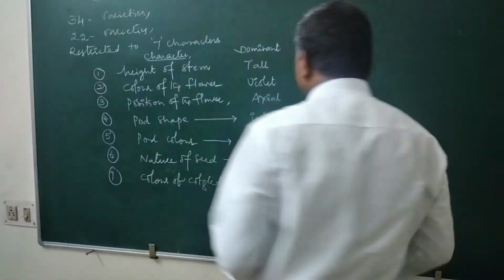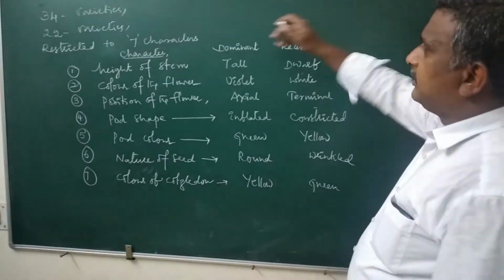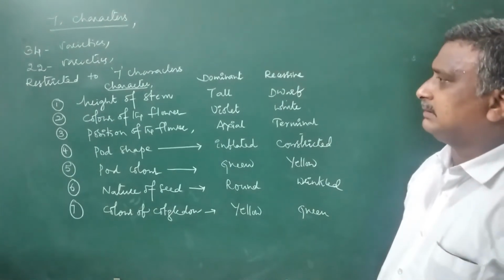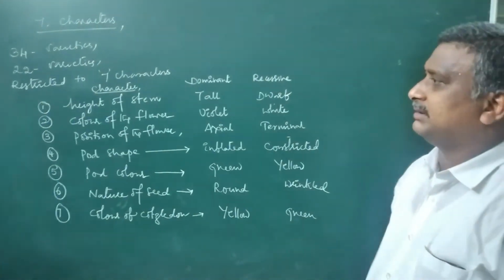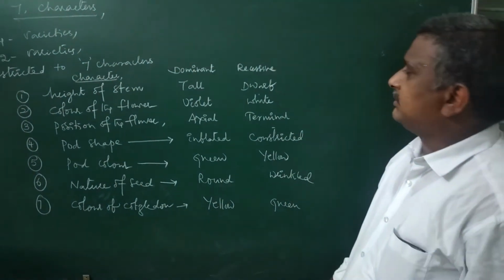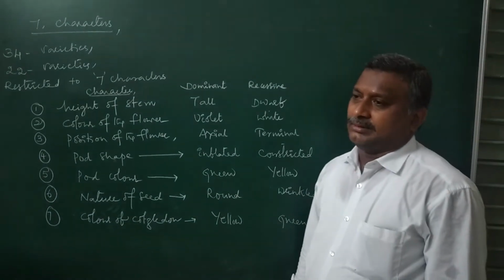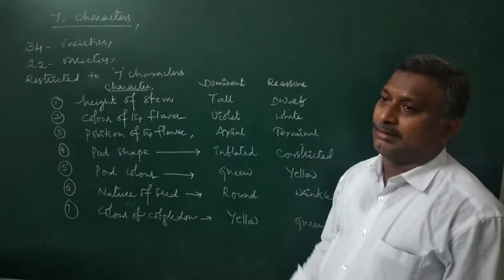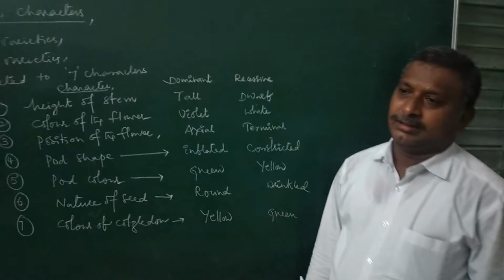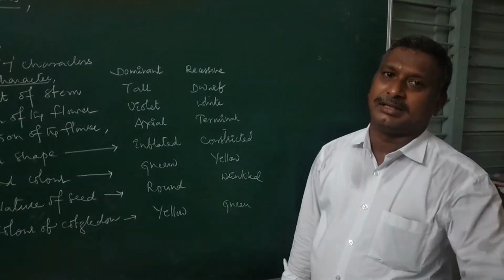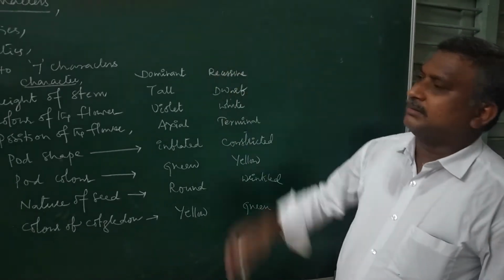So, initially, all these 7 characters, their responsible genes were thought to be present on 7 different chromosomes. But recently, it was believed that their respective genes are not located on all 7 chromosomes. They are limited. They are present only on 4 chromosomes. We will see them later.